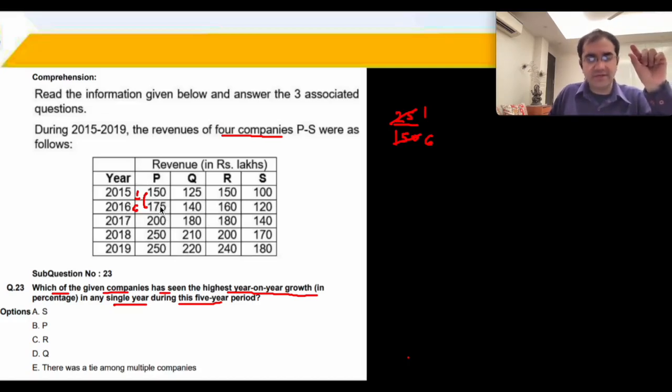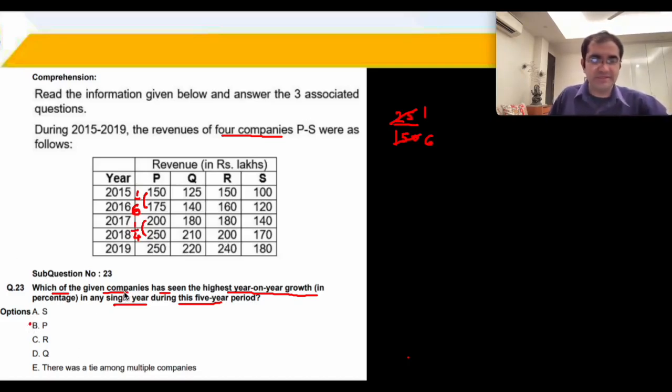So obviously that larger base means this value will not be big enough compared to पिछले ऊपर वाले से तो छोटी हो जाएगी. 200 to 250 is a very large increase. 50 on 200 ये 1/4 का increase हो जाएगा. 1/4 is 25%.